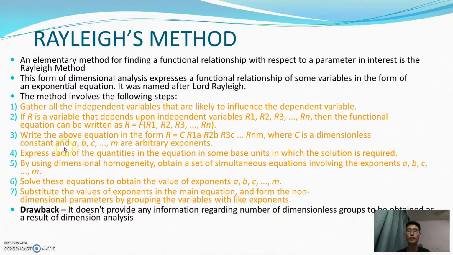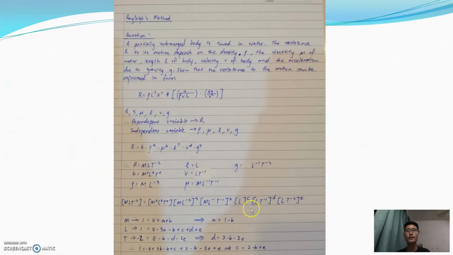Where C is a dimensionless constant and a, b, c, and so on are arbitrary exponents. Fourth, express each of the quantities in the equation in some base units in which the solution is required. By using dimensional homogeneity, obtain a set of simultaneous equations involving the exponents a, b, c, and so on. Number 6 is to solve these equations to obtain the values of exponents a, b, c, and so on. Substituting the values into the original equation is the last step. So this is one real example of Rayleigh's method.